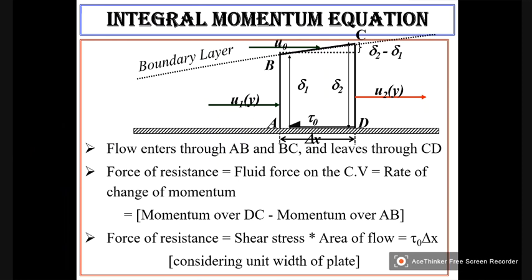So this is your plate and this is how flow is taking place. And this is the edge of the boundary layer.